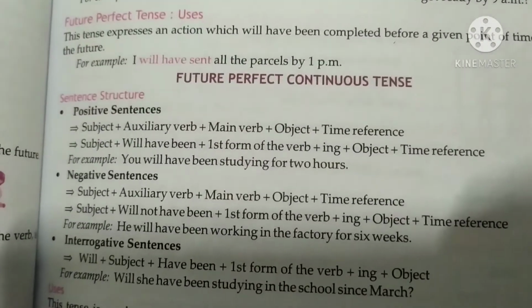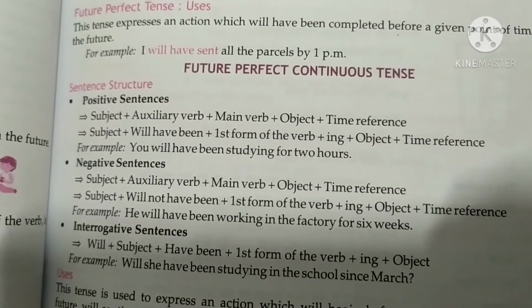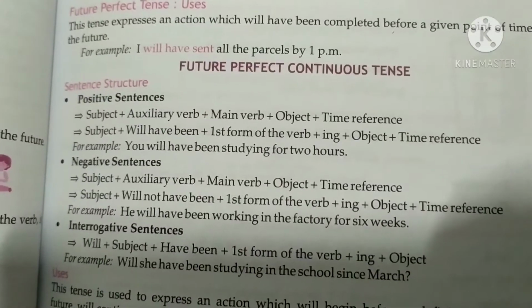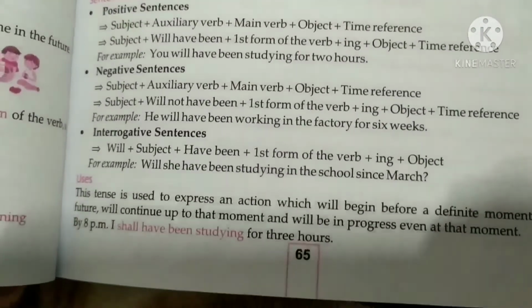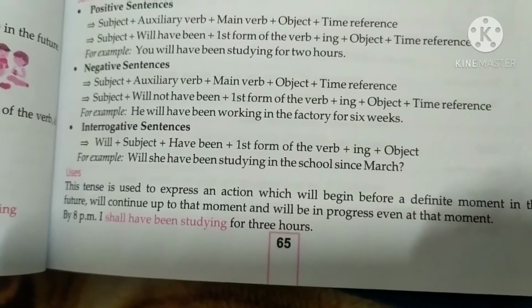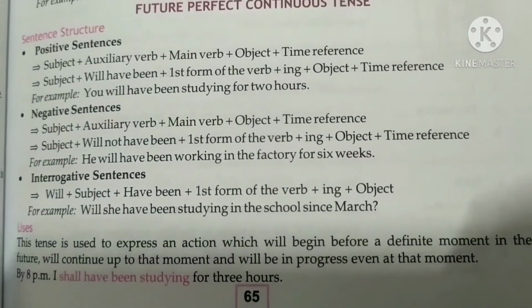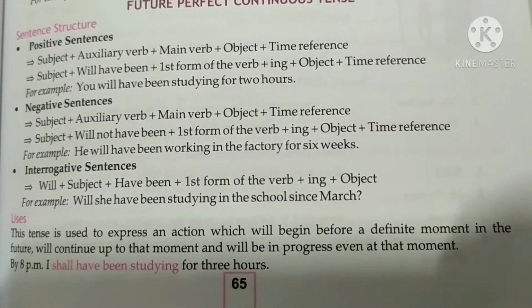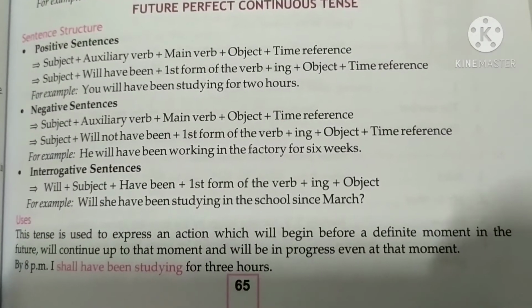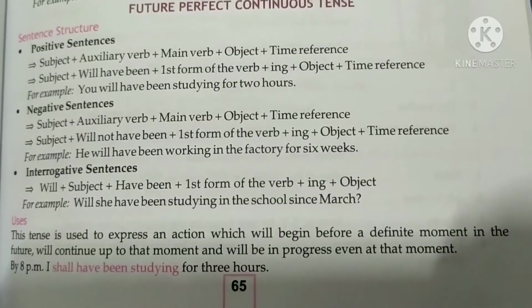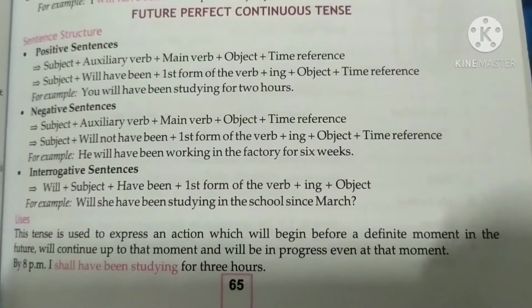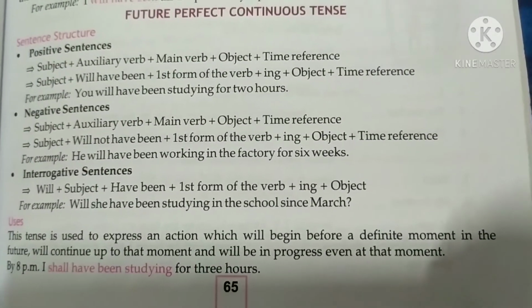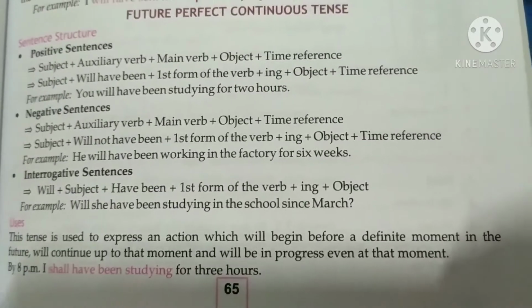Future perfect continuous: subject plus auxiliary verb, main verb, object, time reference. Negative. This tense is used to express an action which will begin before a definite moment in the future, will continue up to that moment, and will be in progress even at that moment. By 8 p.m. I shall have been studying for 3 days.